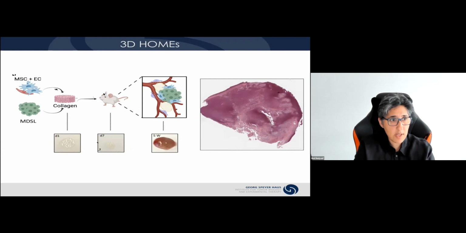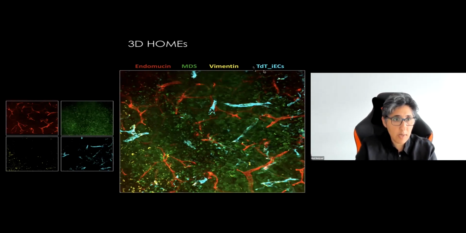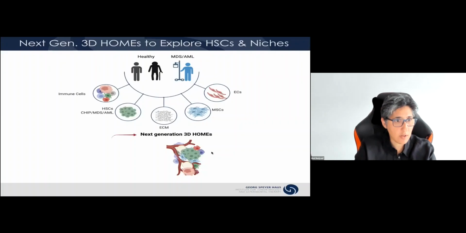Now, let me just remind you that those MDSL cells are not able to grow when we inject them intracaudally into NSG mice that have been irradiated. So they really need this human environment in order to expand. What was also remarkable here is that we used endothelial cells that were marked with tomato, so we can distinguish the human from the mouse endothelial cells using endomucin. The MDS cells are marked with GFP, and vimentin is marking the stromal compartment. I think you can appreciate that now we have human cells growing in an environment where we have human stroma and human vessels that are connected with the mouse vasculature. And I think this is as close as we get to a human patient.